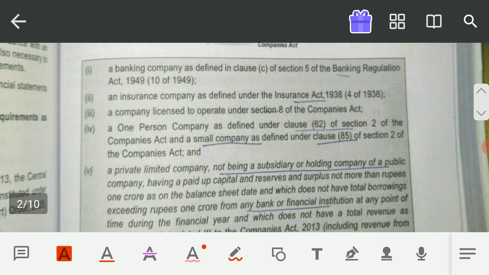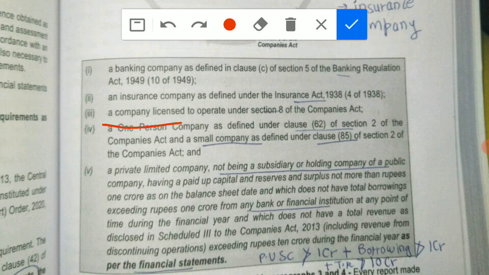Okay, so one person along with her small baby at 8 p.m. What do you mean by 8 p.m.? That means section 8 companies. So to all the companies to which section 8 is applicable, that means which are licensed to operate under section 8 of the Companies Act, to all those companies CARO is not applicable.